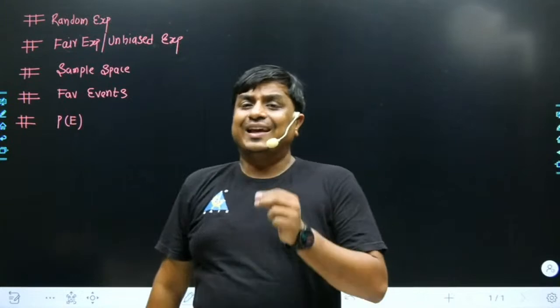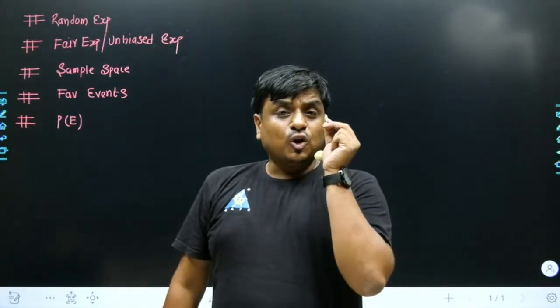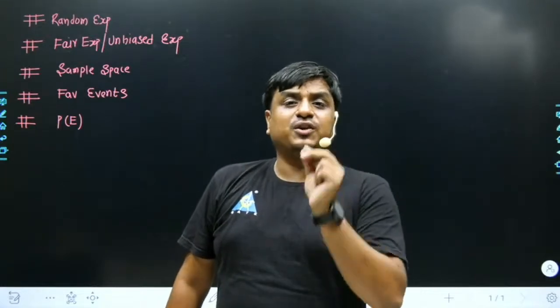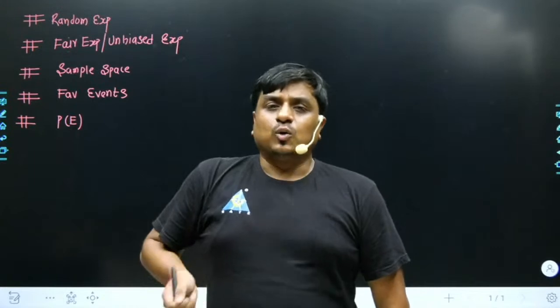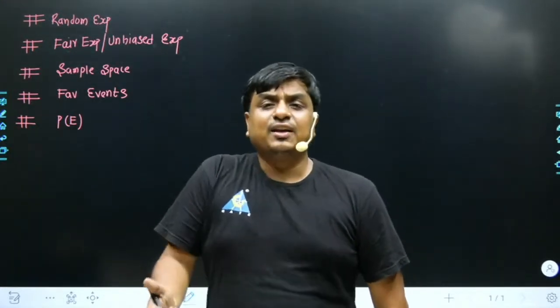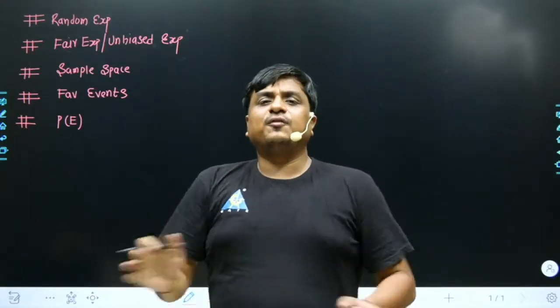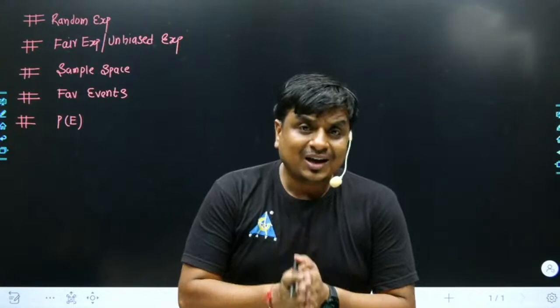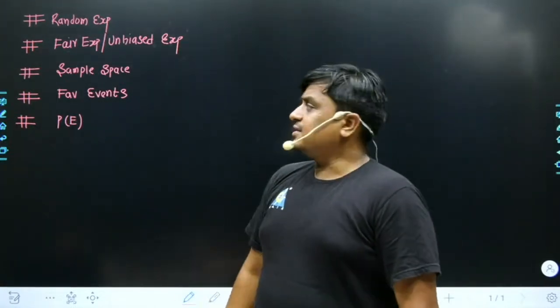Fair experiment: any experiment you conduct has to be fair in nature. You should not give any bias to any kind of event. Otherwise, the results we get, like rolling a die and finding 1 with probability 1 by 6, or rolling a die and finding an even outcome as 3 by 6, are definitely not going to be correct if the experiment is unfair or biased.